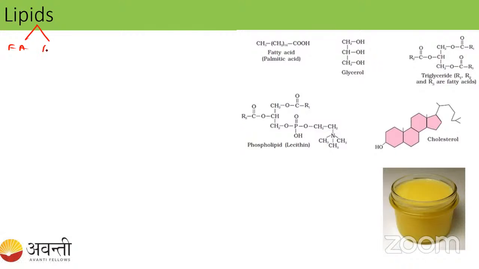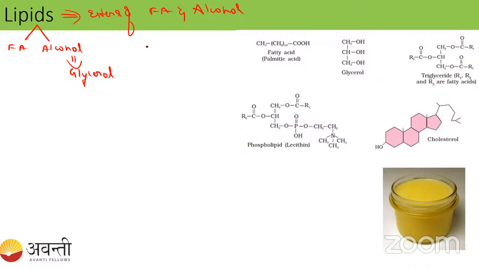So it is made up of fatty acid and alcohol. Which is the alcohol here, student? Glycerol, right? So what is the definition of lipids? Lipids are the esters of fatty acids and alcohol.